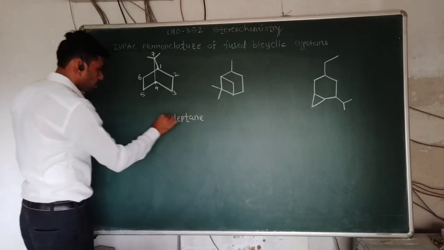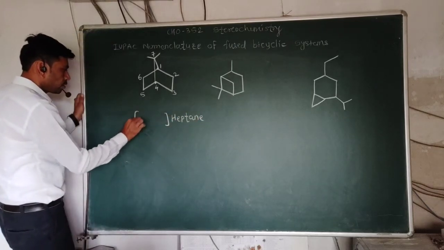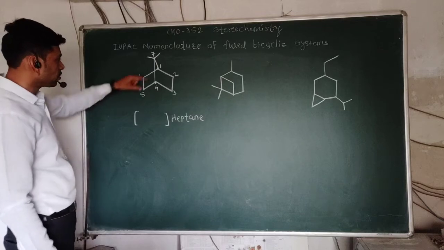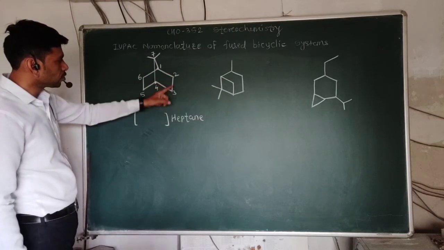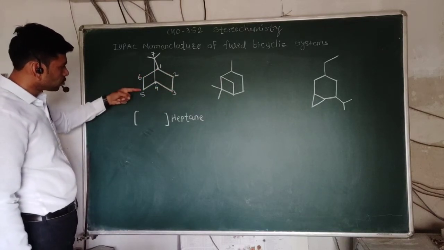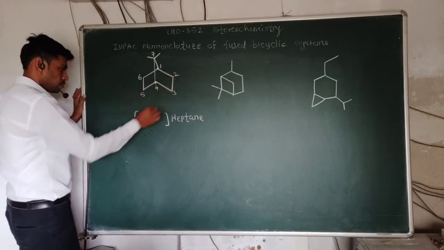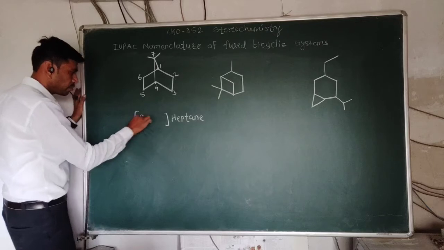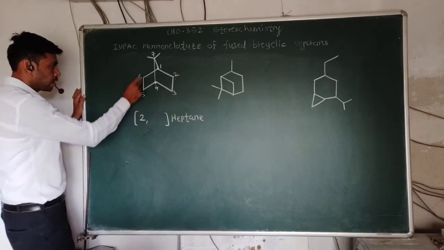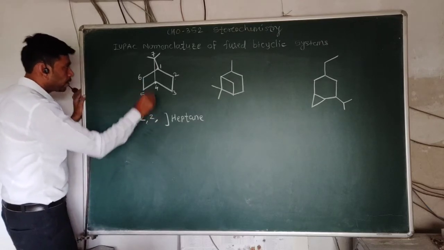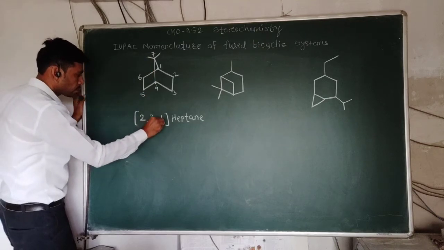Then we have to write the number of carbon atoms between the bridges. Between the bridges there are 2 carbon atoms here, 2 carbon atoms here, and only 1 carbon atom here. So 2, 2, 1.